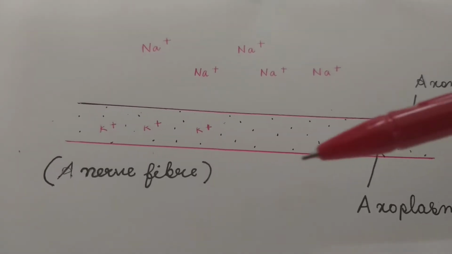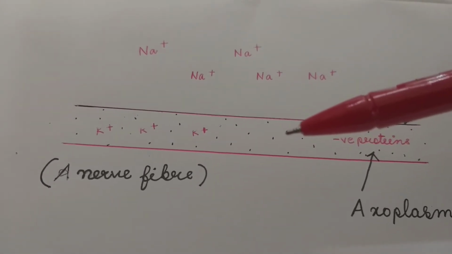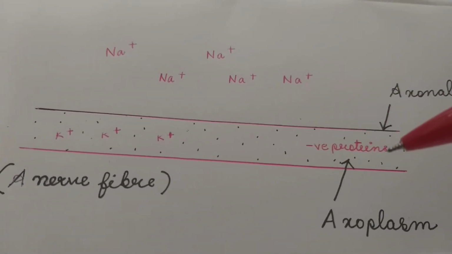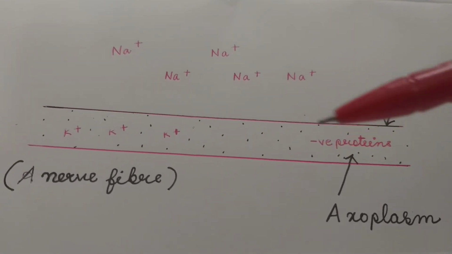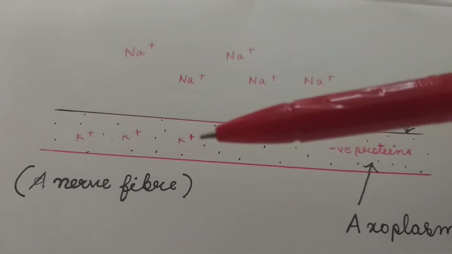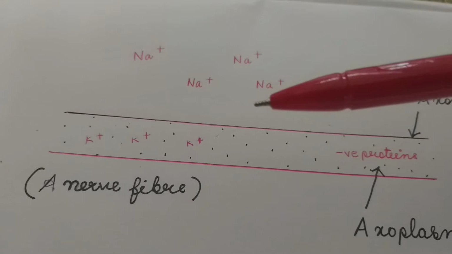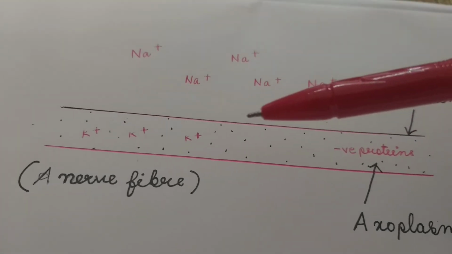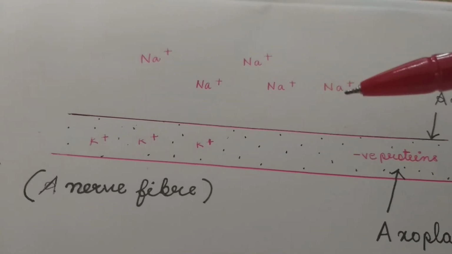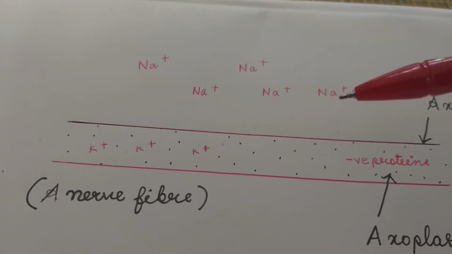Now, in the axoplasm, there is a very high concentration of negatively charged proteins and positively charged potassium ions. Outside the axon, in the extracellular medium, there is a very high concentration of positively charged sodium ions.